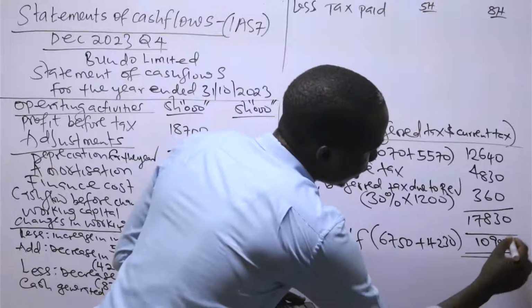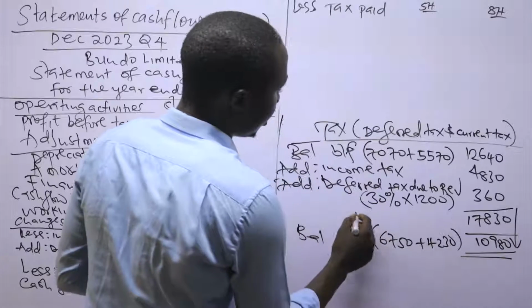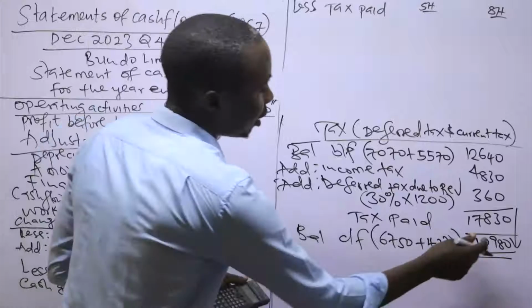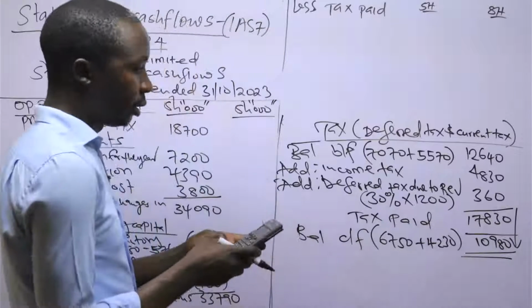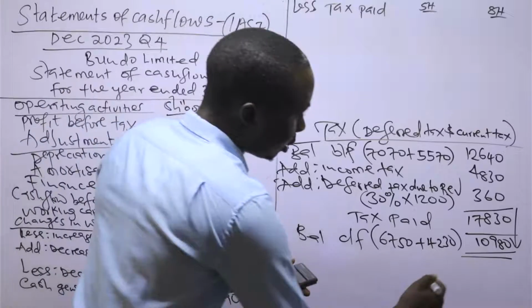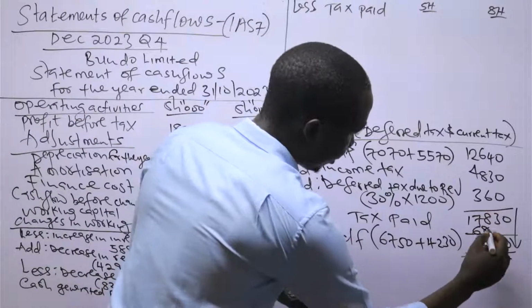So why is it reducing? Because they paid tax. The balancing figure is the tax paid. So 17,830 minus 10,980 is 6,850.